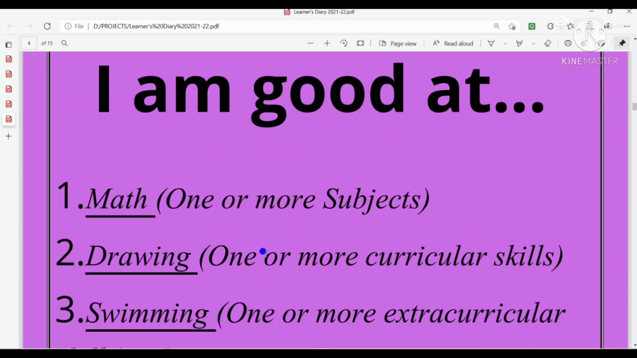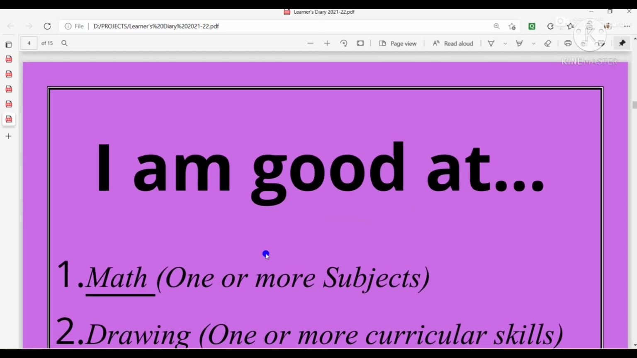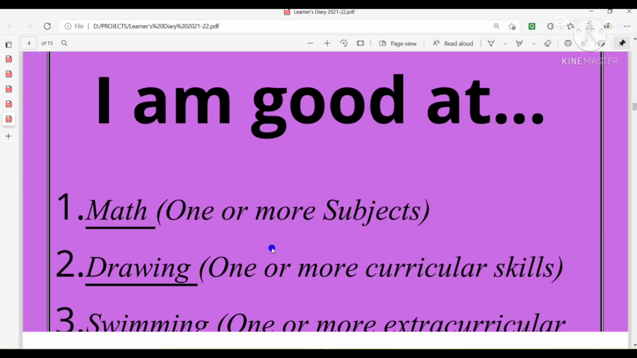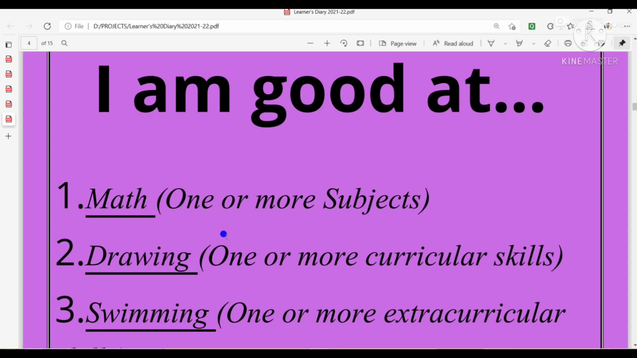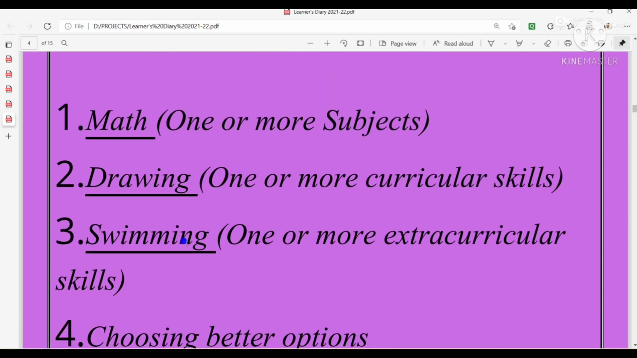Then next page we will come, I am good at. Here, I have written some examples. First one, you may write one or more subjects, like I have written math. I am good at math. So, you will write the subject name. You can write one or more than one subject in which you are good. Good means you are doing better.